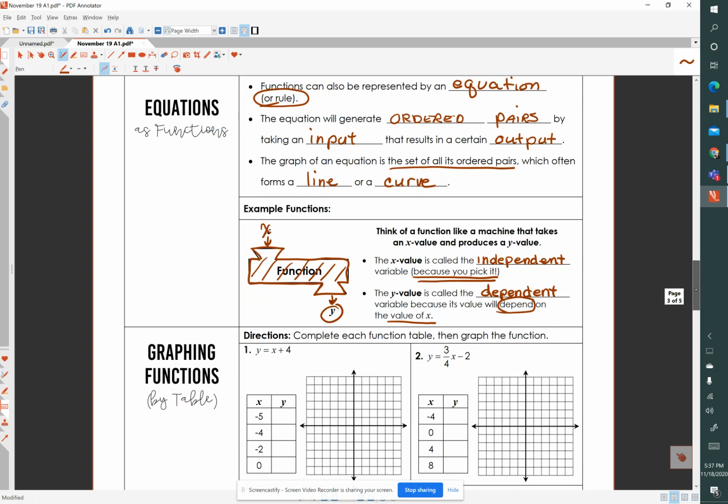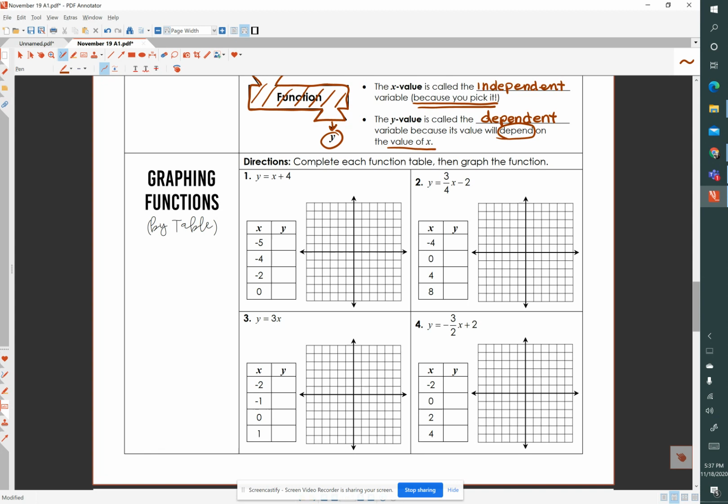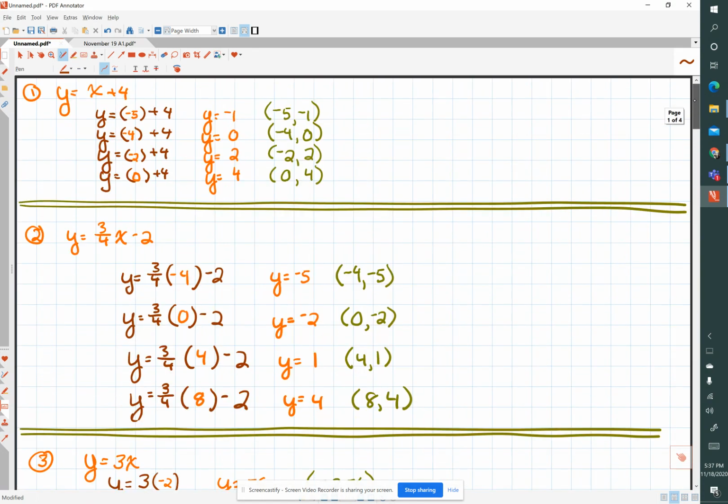So let's look at this mathematically as well as graphically. We're asked to graph some functions by table. Basically what we're doing is substituting these x values, and our output will be this y value. So we're going to substitute for x. I encourage you, please always use parentheses. We will substitute -5, -4, -2, and 0. I've taken those values and gone ahead and started that.